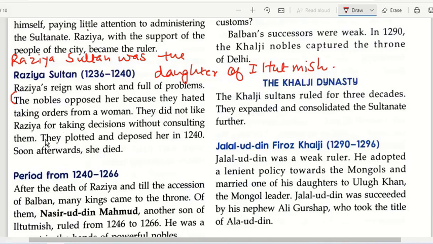So for the second part, in the first part of the question, that is, who was Razia Sultan, you will be writing this line, and in the second part you will be writing, they did not like to take orders from a woman, and they did not like Razia for taking decisions without consulting them. This is done.